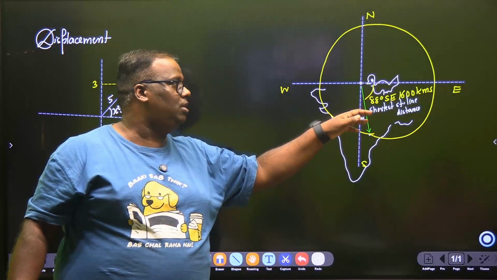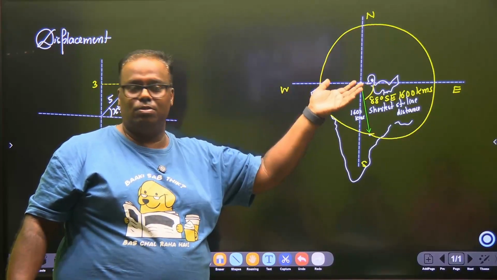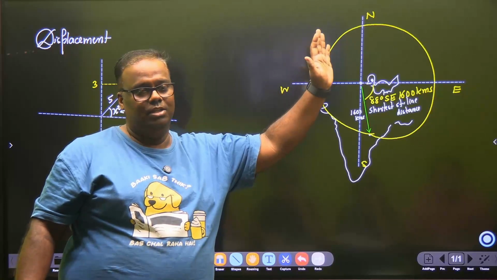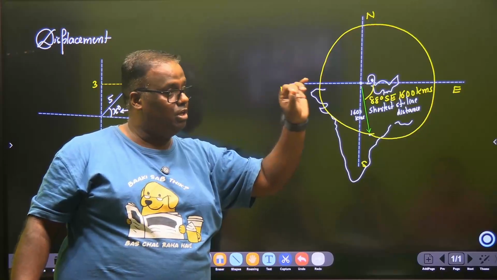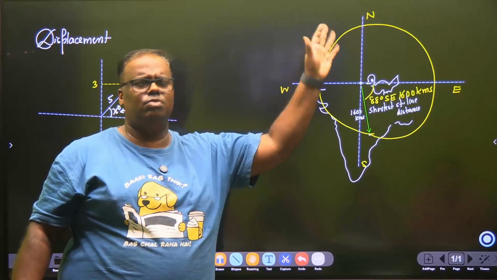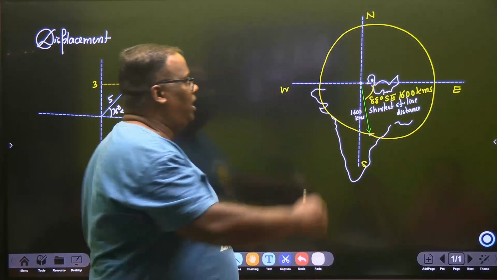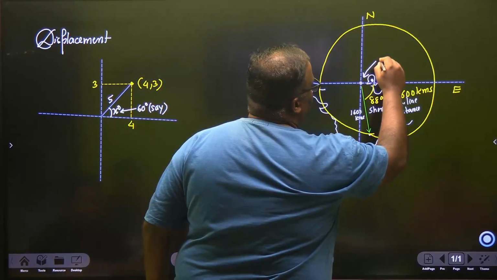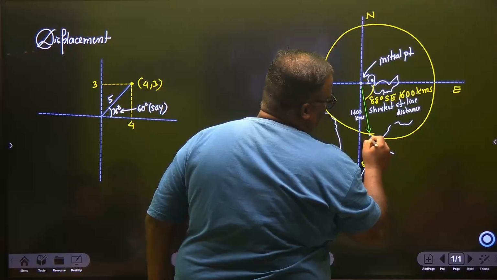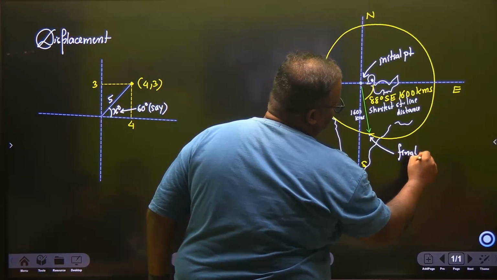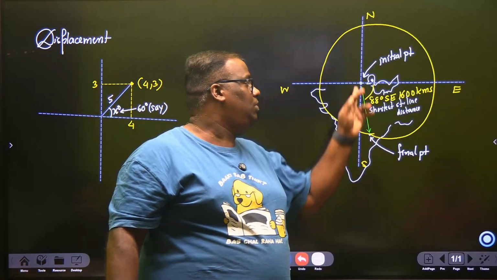So whenever we are dealing with all these missiles, like ballistic missiles, now that warfare is going on, a ballistic missile does not have a target. A ballistic missile is just launched with an angle. Maximum destruction. It's not pinpointed. A cruise missile will be pinpointed. It will come and hit you exactly where it wants to hit. A ballistic is given for maximum destruction. So out here what we see is the shortest straight line distance. And if I now go by your chapter, I call this my initial point from where I started, and I call this my final point. So this story will always make you remember that there is always a shortest straight line distance between an initial point and a final point.